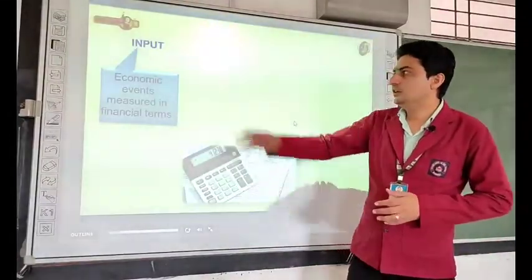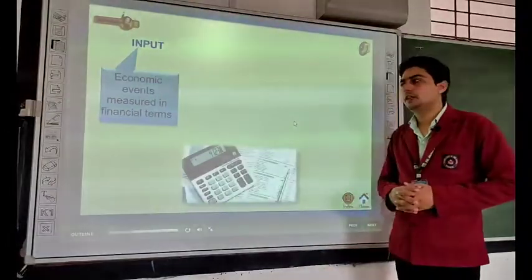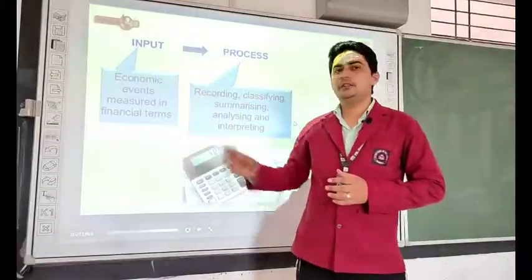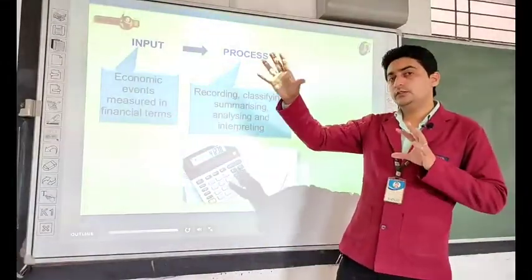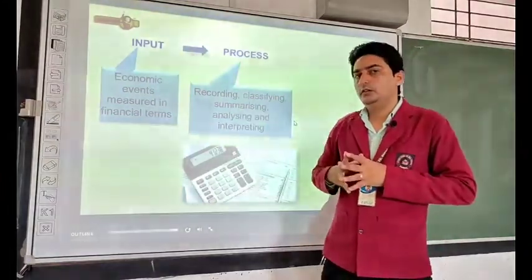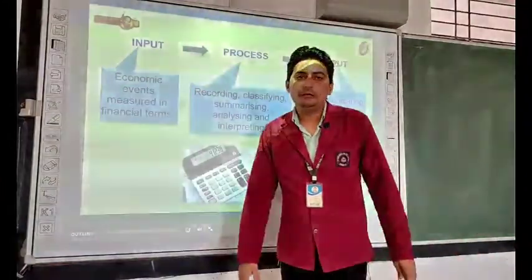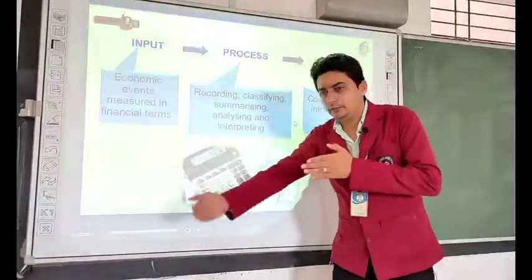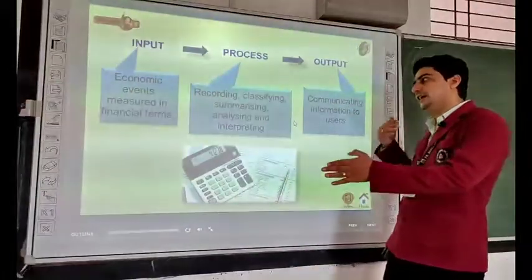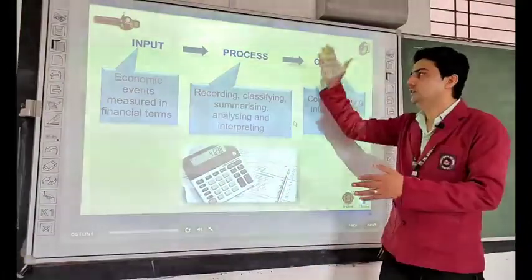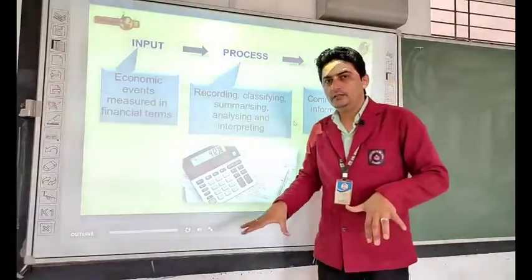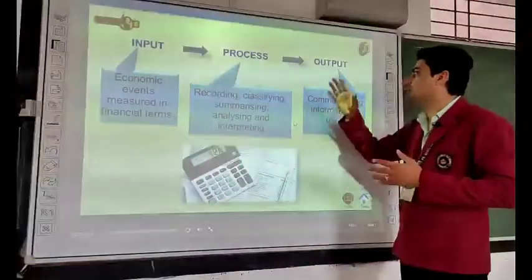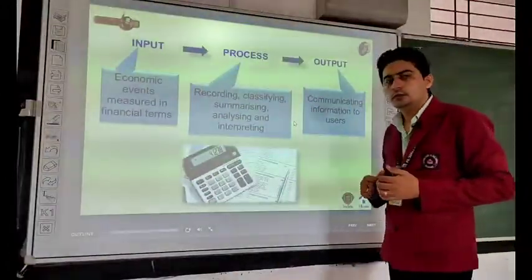In the process, first is input. What is the input? Input is an economic event measured in financial terms. You have to identify first, that will be the input. What are the business transactions which can be measured in terms of money? Then process. What will be the process? After identifying, you have to record it, classify it, summarize, analyze and interpret. This will be your process. Once you get the result, you will communicate the output. You will communicate the output to its users. So what is output? Communicating information to users.